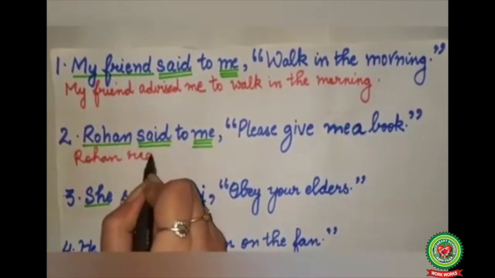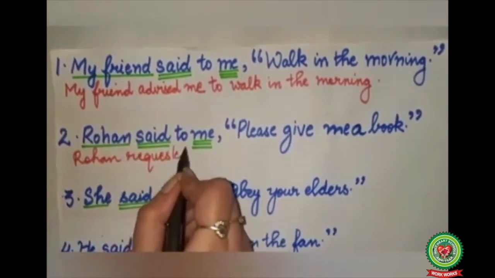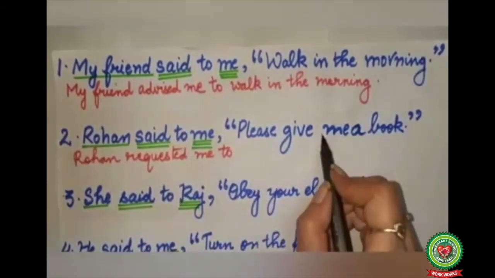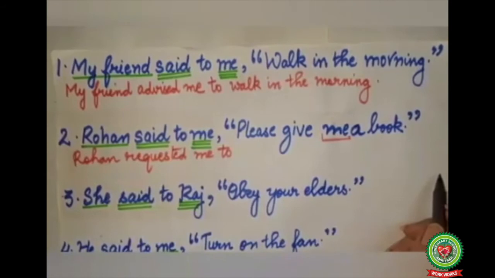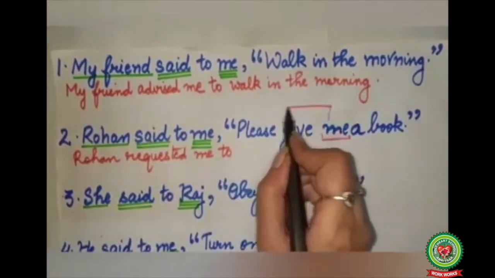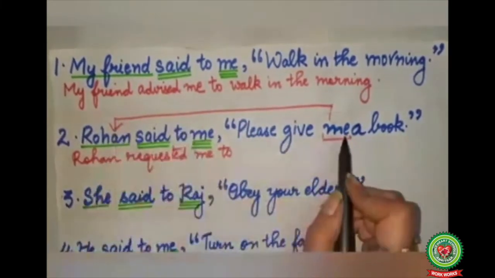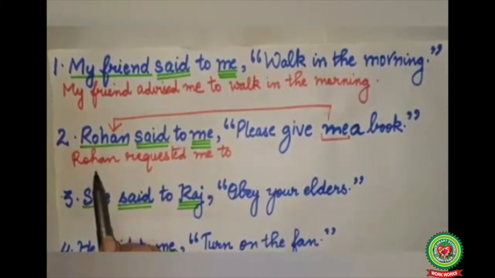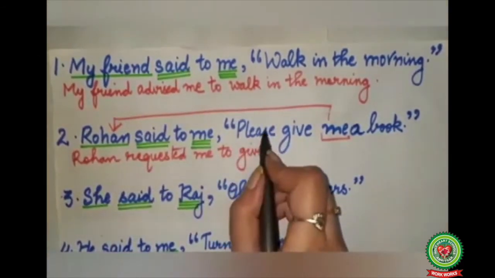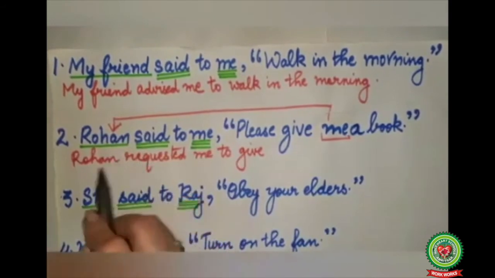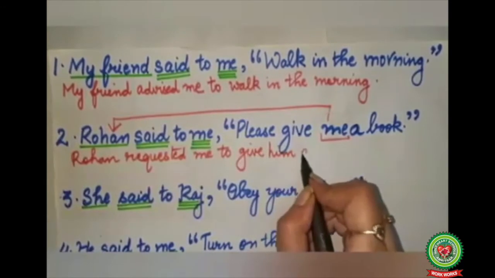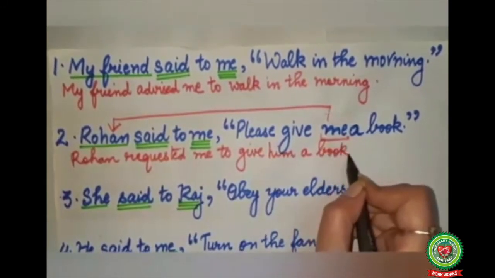Rohan requested me to. Now see here the word given is me, and me is the first person. As you know that first person is according to the subject. So here me will change to him. So our answer will become: Rohan requested me to give. Please will be cut because we have added the word requested. Rohan requested me to give him a book. At the end, full stop.